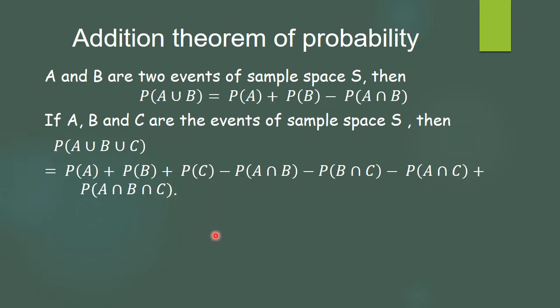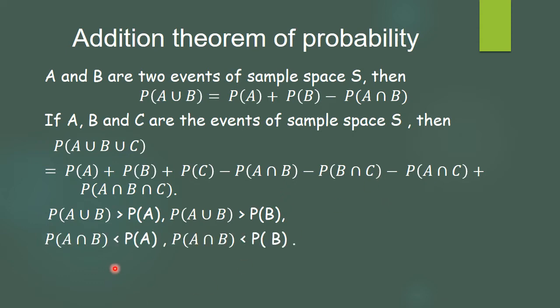This you have already studied in the 11th standard. What we are doing is just revising what we studied in the 11th standard, because this will be required again. A union B, as it is a combination, naturally has a probability greater than that of A, as well as greater than that of B. And A intersection B is the common part of A and B, so the common part will always be smaller than the set, and so the probability of A intersection B is always less than the probability of A, and also less than that of B. This is what we studied last year.